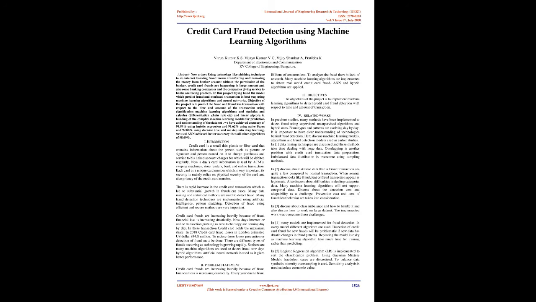We have achieved an accuracy of 94.84% using logistic regression, 91.62% using naive Bayes, and 92.88% using decision tree, and then we stepped into deep learning. We used it and achieved better accuracy than all other algorithms, 98.69%. Introduction. Credit card is a small thin plastic or fiber card that contains information about the person such as picture or signature